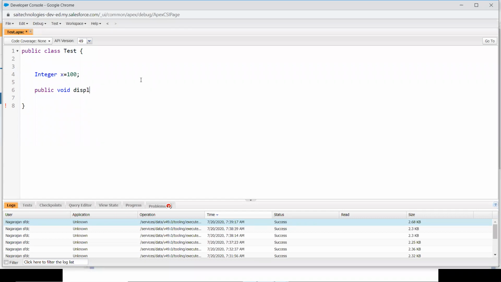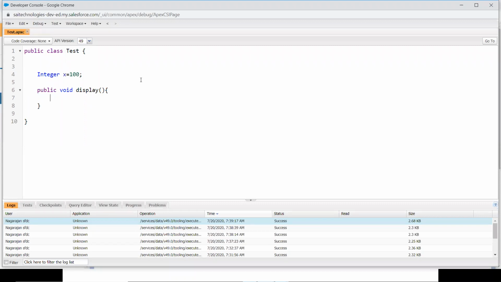I'm going to print something, so display over here. Okay, fine. This is what the function is all about, and then you have to save it. A class can contain an integer variable and it can also contain a member function. These are the two things that will be there in the class. You can't have any expression over here.